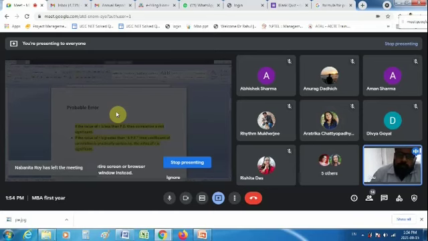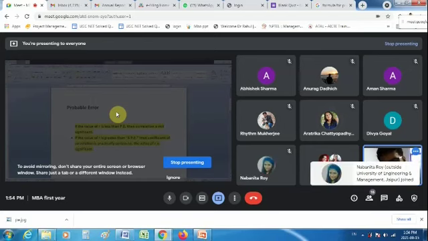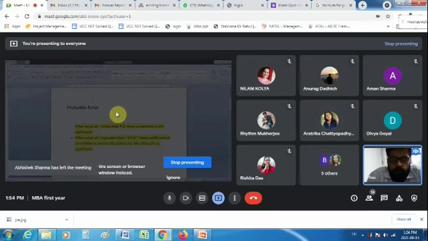Yeah. So what we were discussing, second point. Rhythm has asked what is the meaning of second point. Second point is that we'll multiply probable error with 6. So suppose the probable error is 0.02, and if I multiply it by 6, what will I get? Come on, guys.